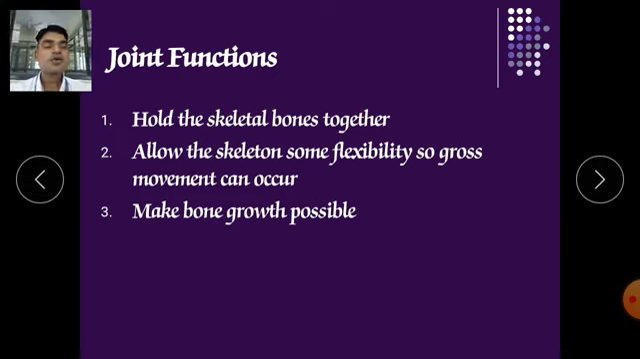Next, make bone growth possible. Due to these joints, they are making growth possible. They are providing the space, the area for the growth of the bones. And as you know, there are lots of bones. Earlier they are cartilaginous bone, and after their complete growth, they develop into bones. Means that cartilage is replaced by bone.